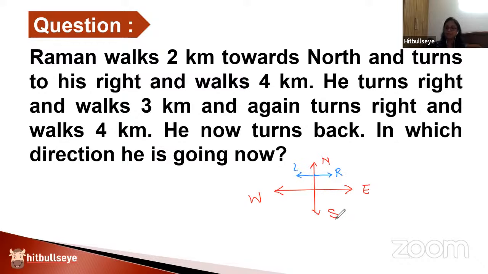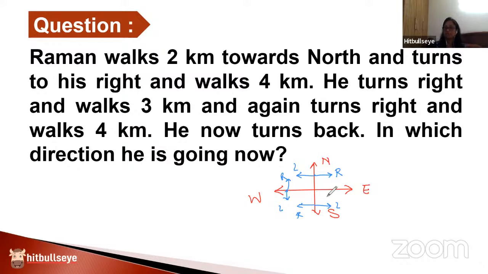If a person happens to be moving towards the south direction, his right and left will go opposite of what you studied under north. So this will be the person's left turn now, and this will be the person's right turn now. When the person is moving in the west direction, his right turn is this and the left turn is this. So the clear understanding of the right and the left as far as the directions are concerned is very important for solving any direction-based question.